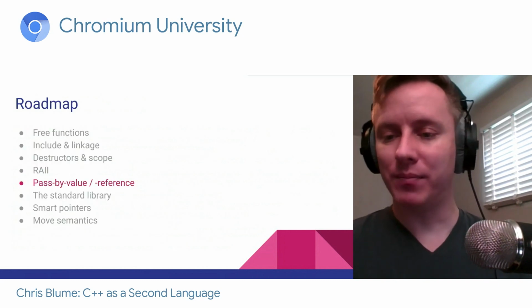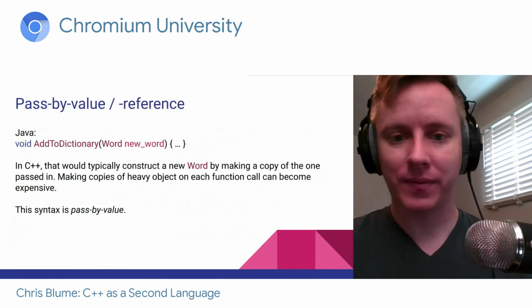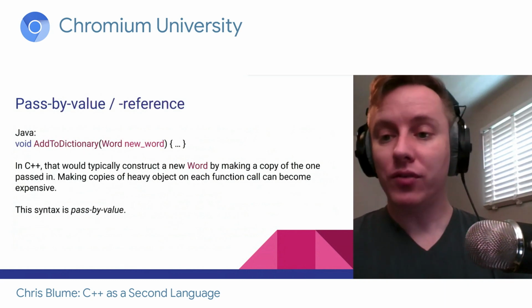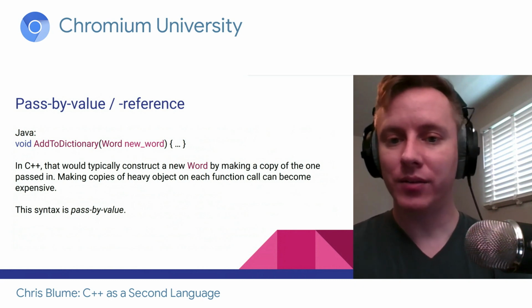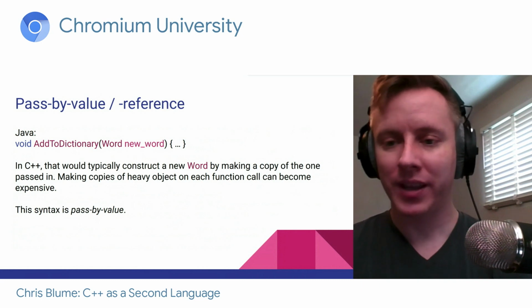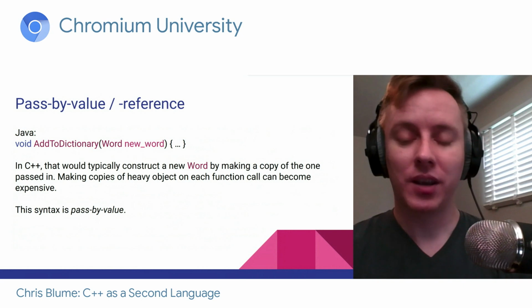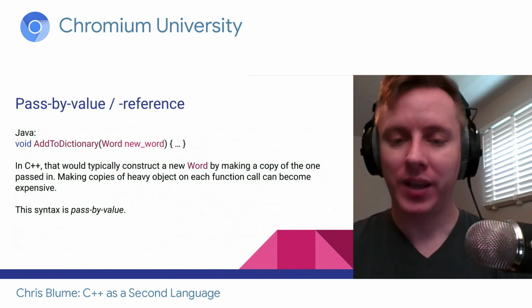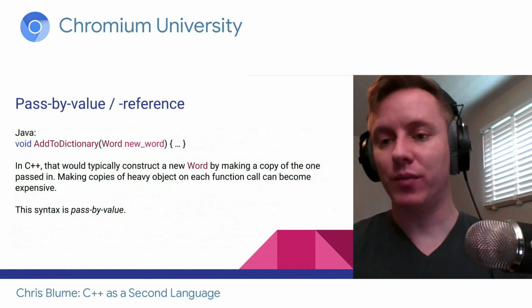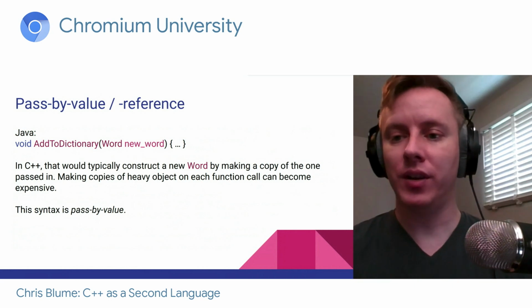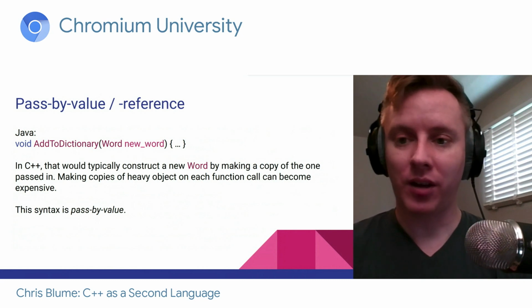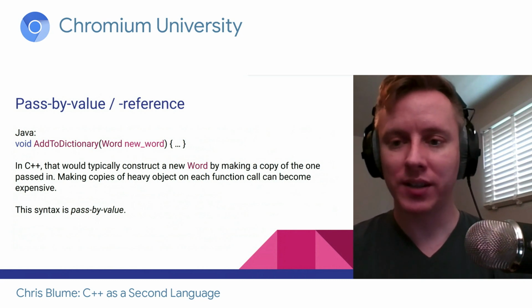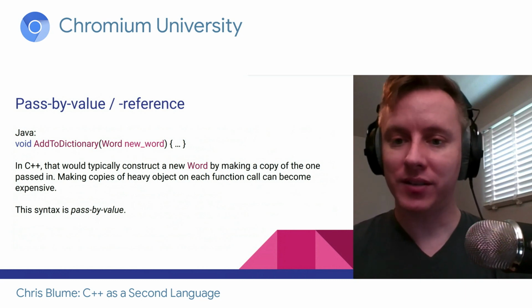So next up is pass by value and pass by reference. If you're writing Java, this is what a function might look like to you. We have this void addToDictionary(word, newWord). If I copied and pasted this exact same code into C++, we would call this pass by value. In old style C++, we would think when you call this function, it's going to make a copy of the word that you pass in. Within the function, that copy is ours to manipulate however we want. And then at the end of the function, that copy gets destroyed.